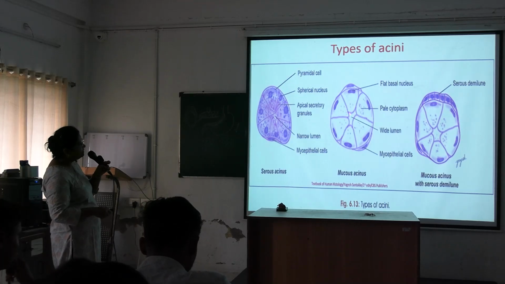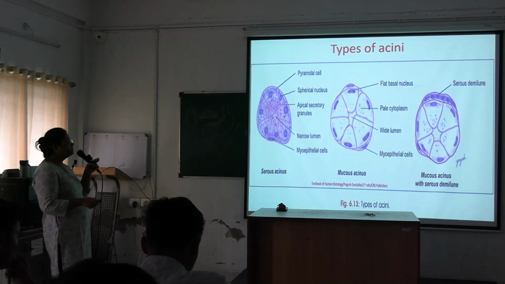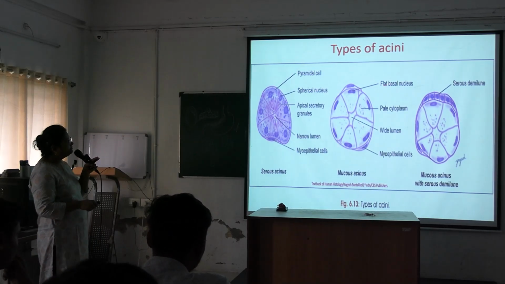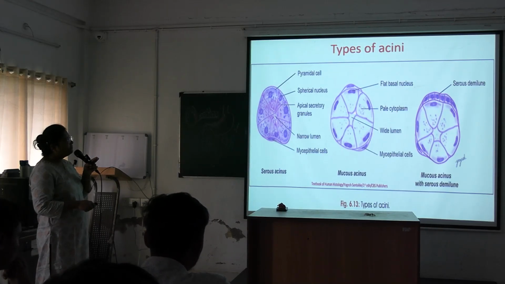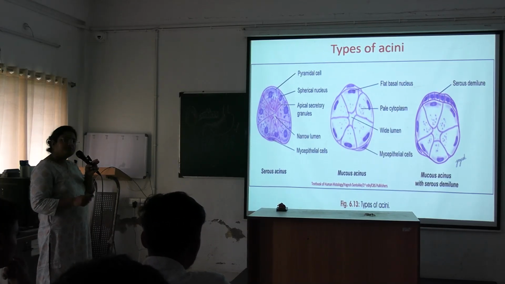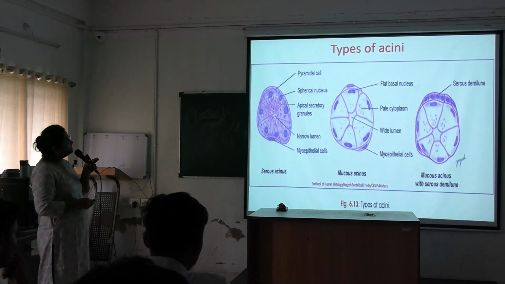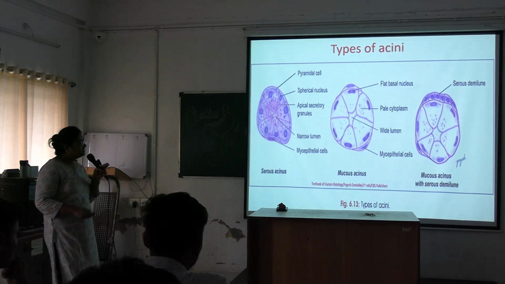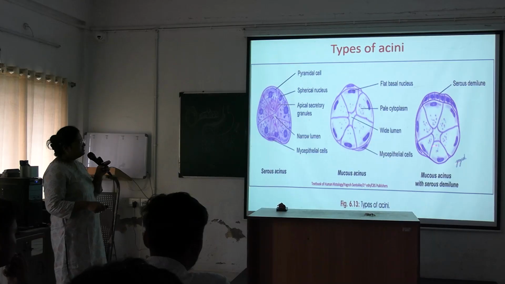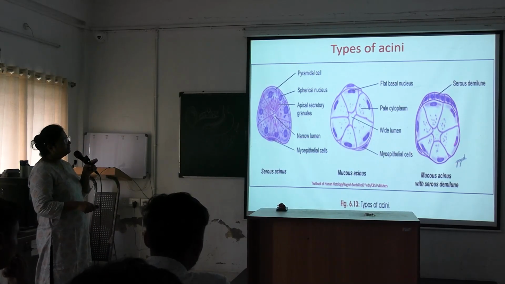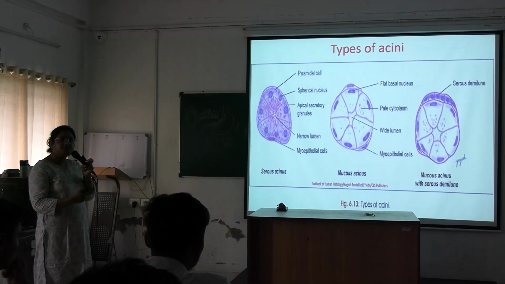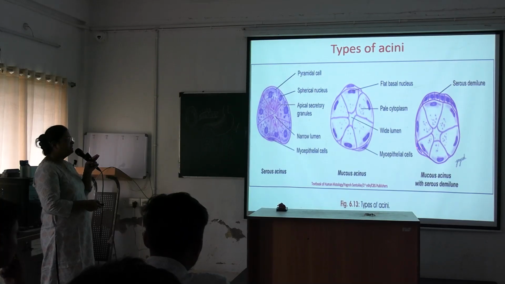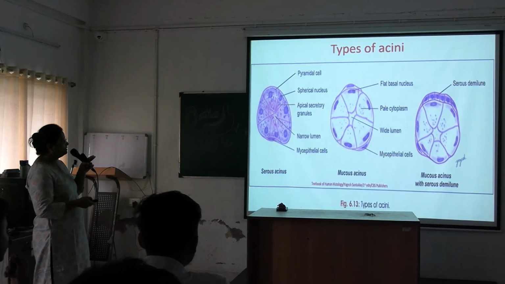Next, this is mucus acini. See, it has an empty look. Lumen is wider. Nuclei are flattened and located near the basal lamina. Flat basal nucleus, pale cytoplasm, wide lumen. These are identification features of mucus acini. And here, pyramidal cells, spherical nucleus, apical secretory granules, narrow lumen, myoepithelial cells. And for mixed acini, mucus acinus with serous demilune, specific features of these two types of cells will be there. And also myoepithelial cell is present for secretion of the acinus.